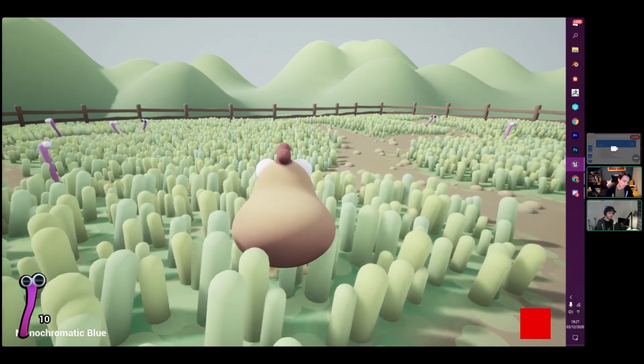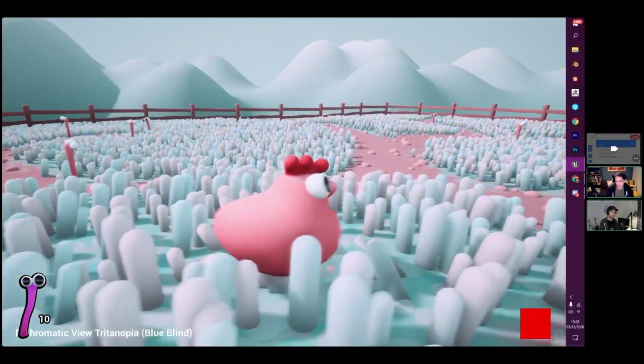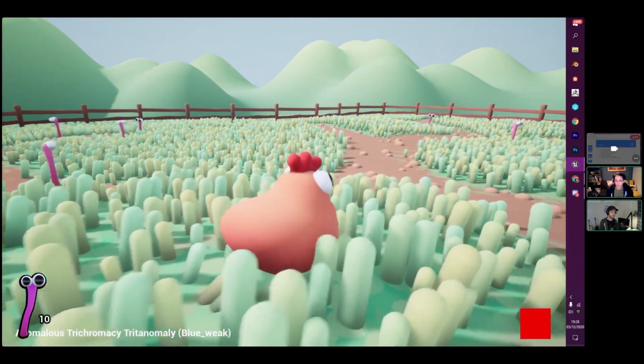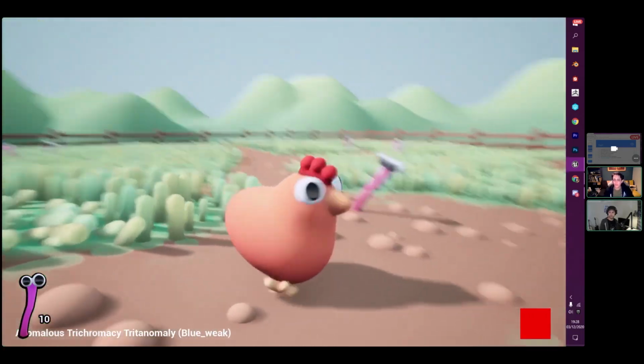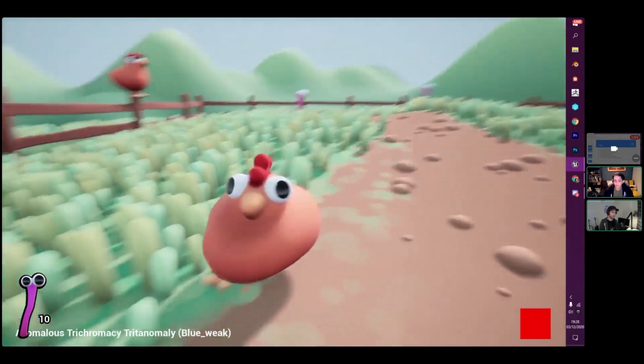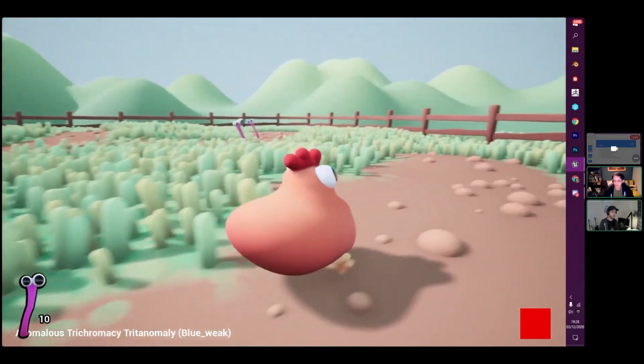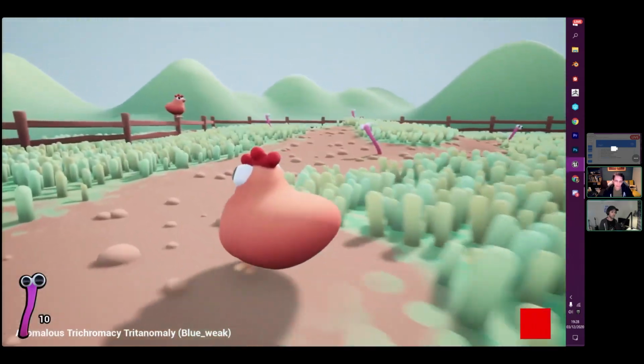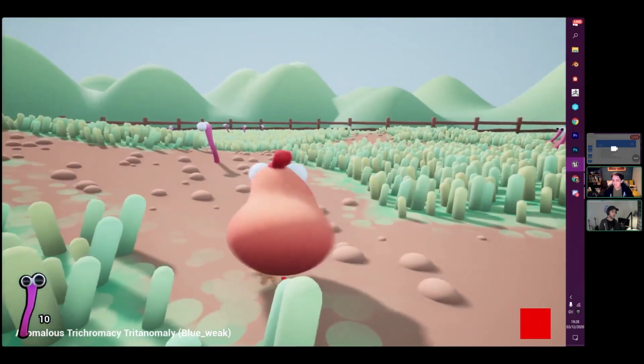I've got in the bottom left, though my worm UI is covering up a little bit of it because I haven't set my sort order correctly, the different view modes. So people who are red blind or green blind, and blue blind, and then red weak, green weak, and blue weak. This shows us what these people might be seeing, as an approximation. Obviously, it's impossible to actually see what they're seeing, but this does give us an idea.